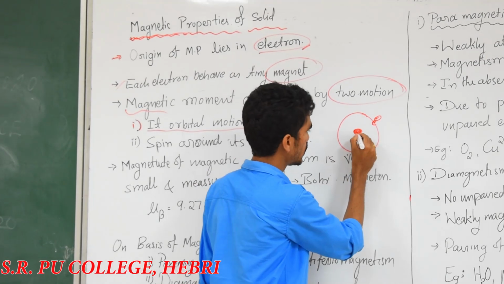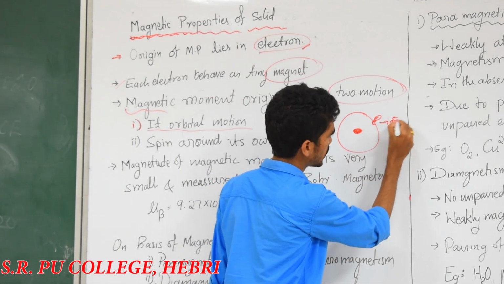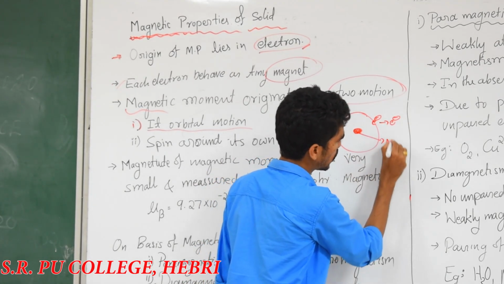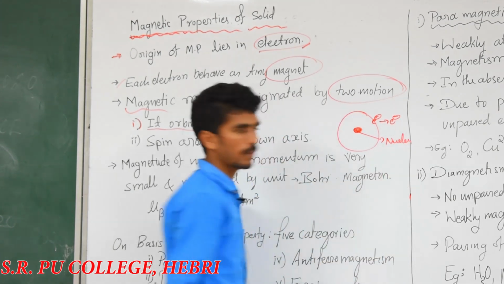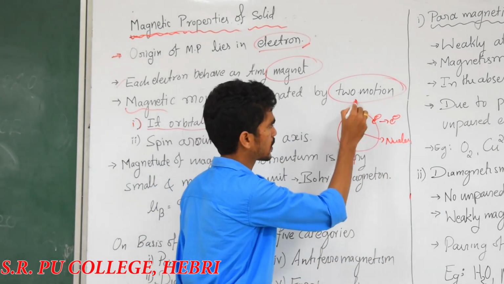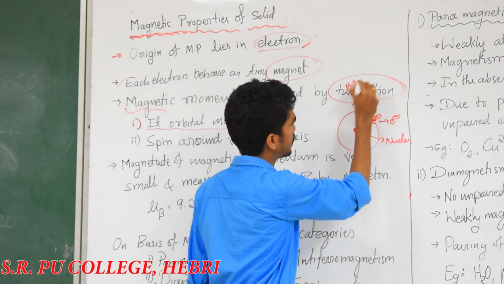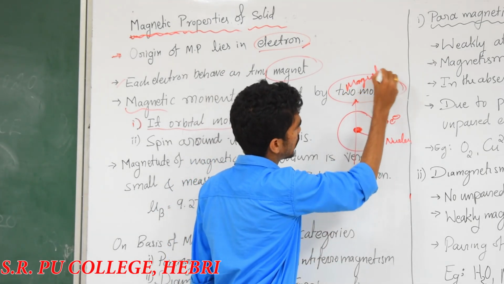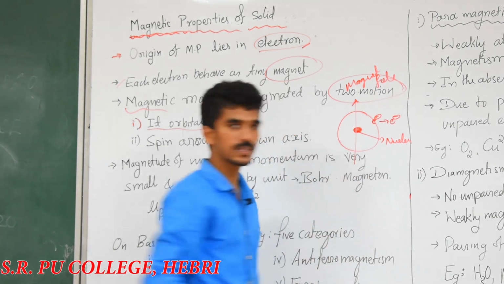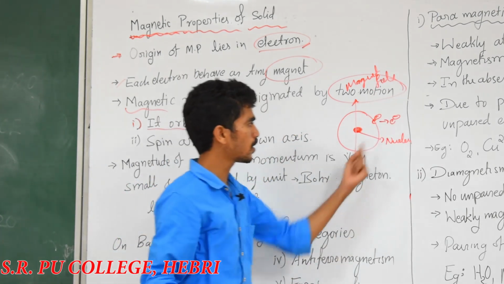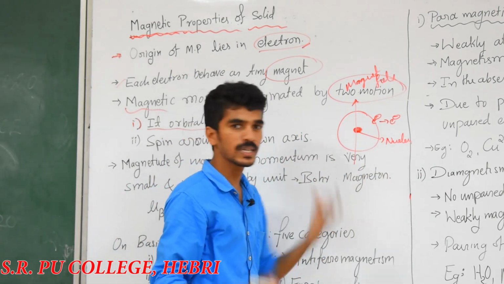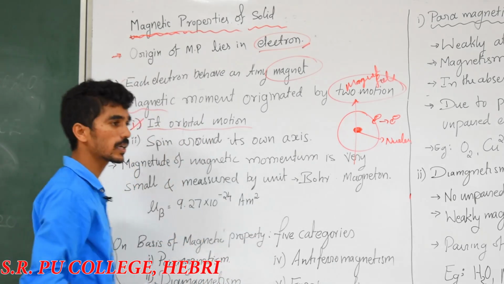Here it is an electron and it is a nucleus. When you apply the magnetic field in this direction, this electron revolves around the nucleus. That's one kind of motion.